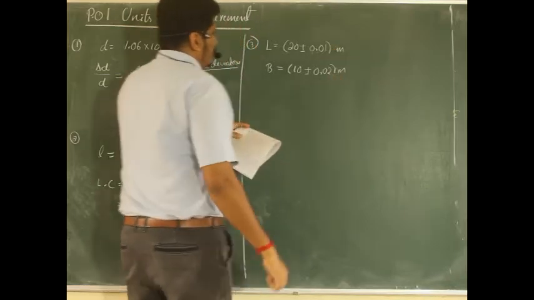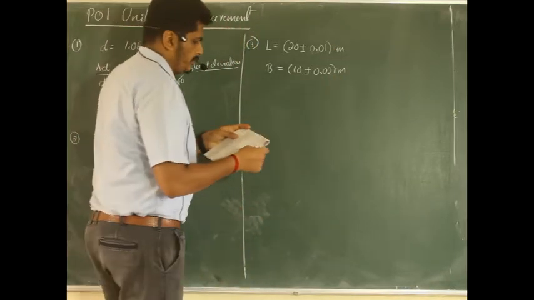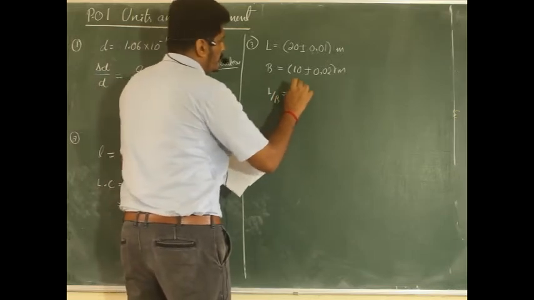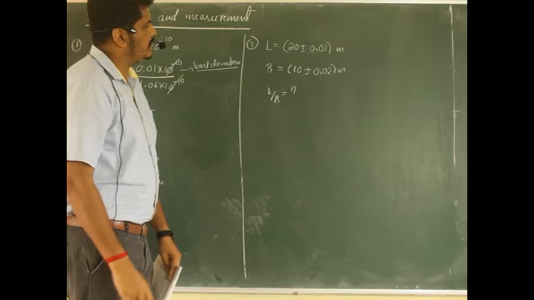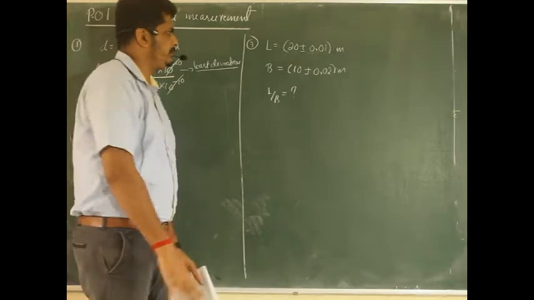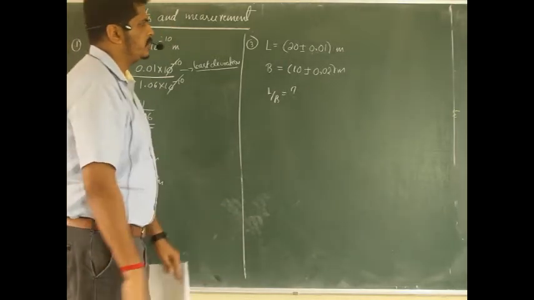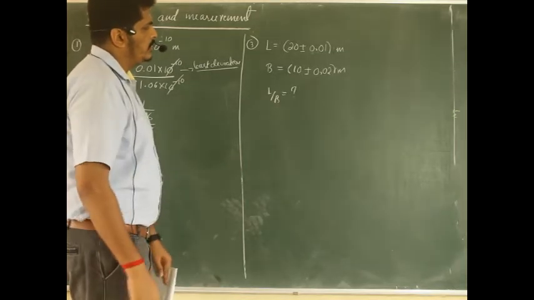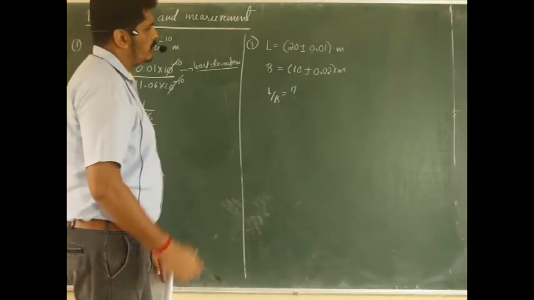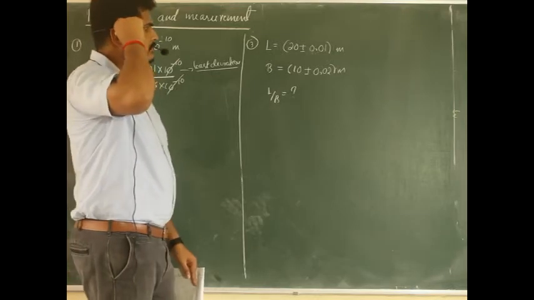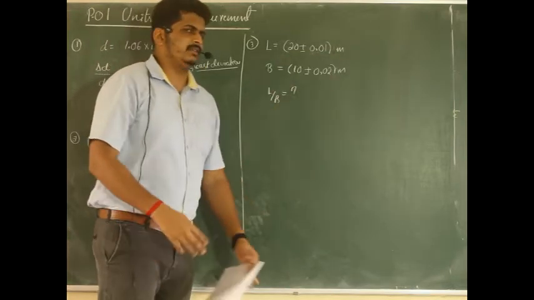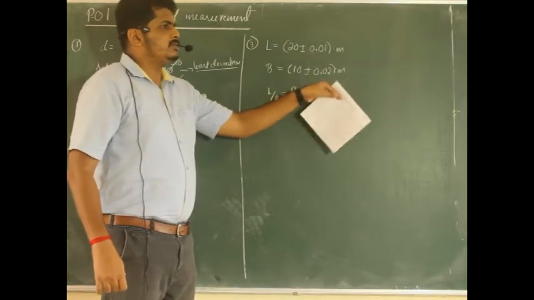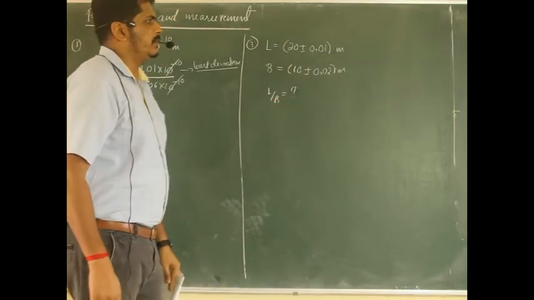Right now they are asking, then what is L by B? So L is one of the physical quantity, B also a physical quantity. They are asking the ratio of that one. Now ratio of this one, how to find out? Because it is not just a number where it is given like just 20 and 10 where we can just say that answer is 2, but along with that they have also included the error which is present in that one.